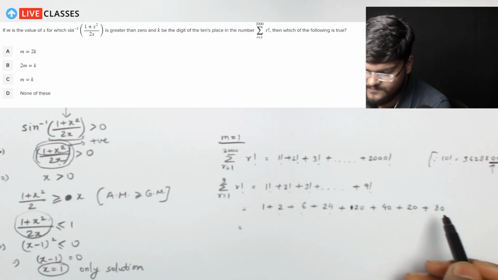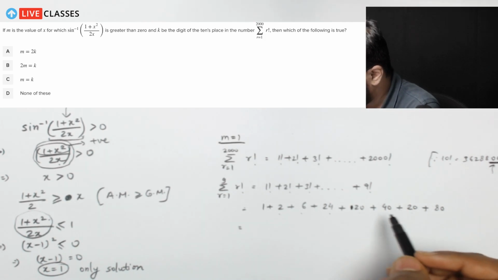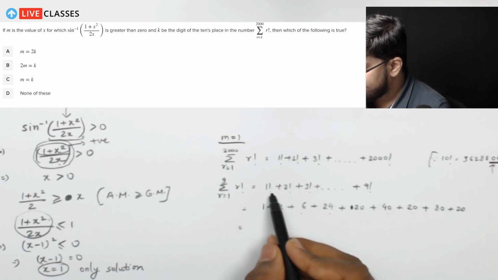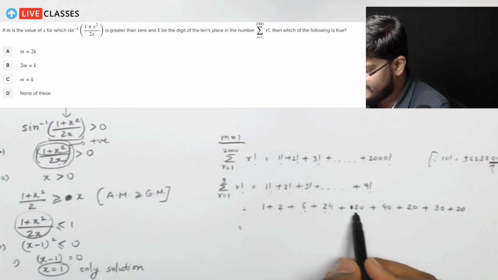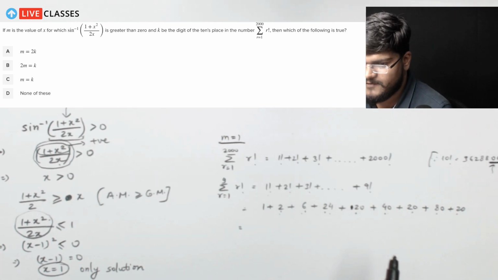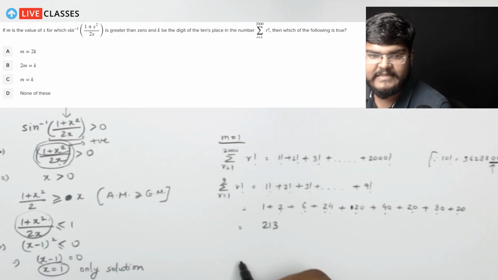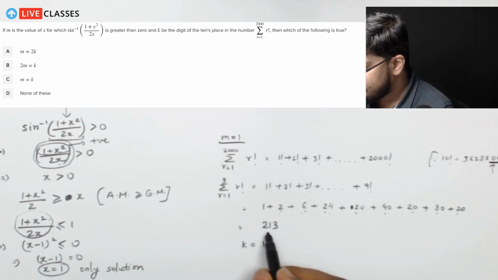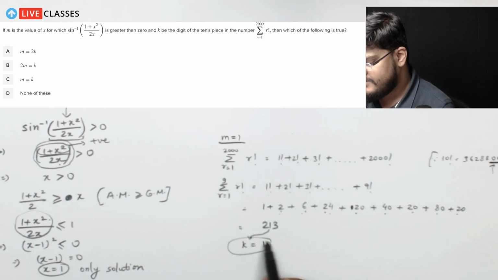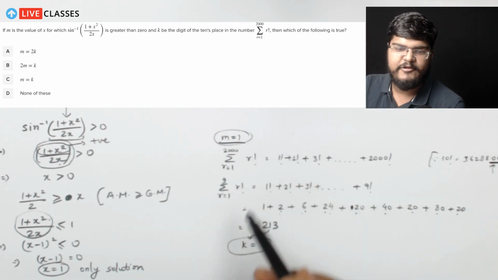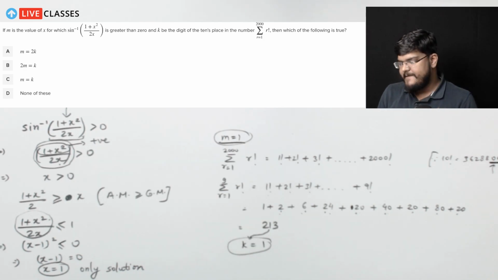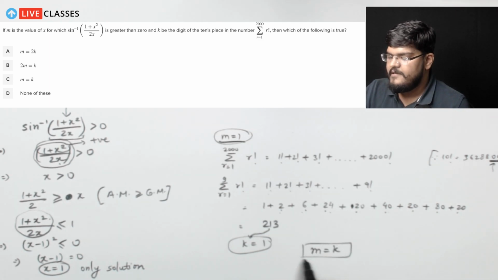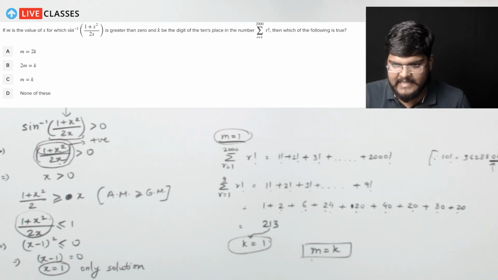I think the addition would have been different, okay, yes, we have forgotten 6 factorial, which is why I've missed 120. So when you add this for 1 factorial, 2 factorial, 3 factorial, 4 factorial, 5 factorial, 7 factorial, 8 factorial, 9 factorial and 6 factorial, this will become 213, which clearly implies that the value of k is equal to 1, because this is the tens place. Now this k is equal to 1, this m is equal to 1. Can you tell me the relation which will be established between m and k? Well, that is correct. We can clearly imply that m is in fact equal to k, which is why option C is the correct answer, guys, right?